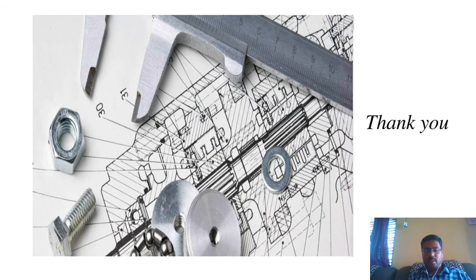Another method of reducing stress concentration is providing additional walls.